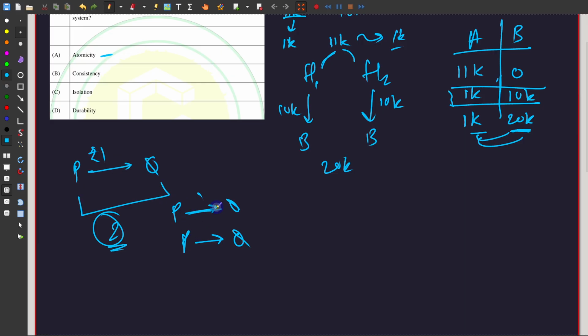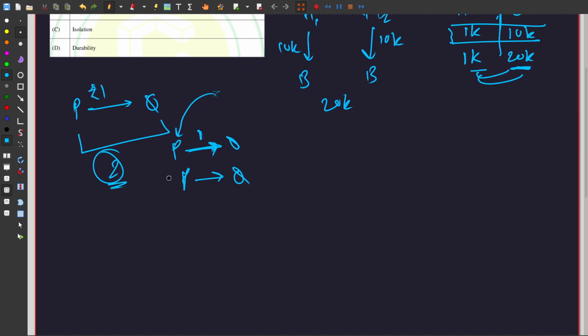If it succeeds, P will lose 1 and Q will gain 1. And if it fails, let's say there's some network issue, this 1 rupee that they had sent in the system will not float around anywhere. It will in fact come back to P.